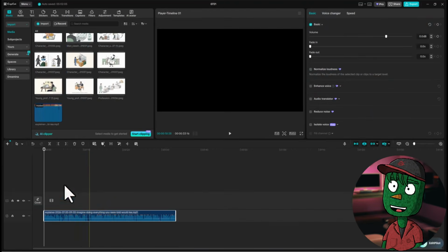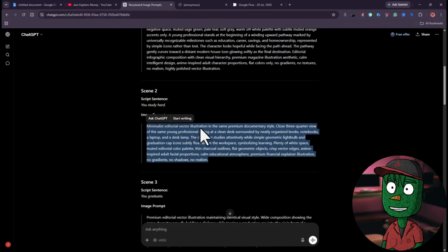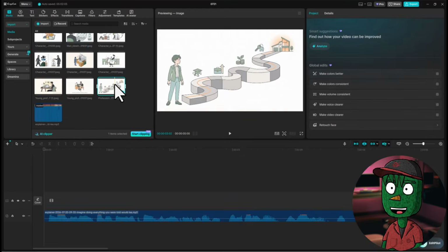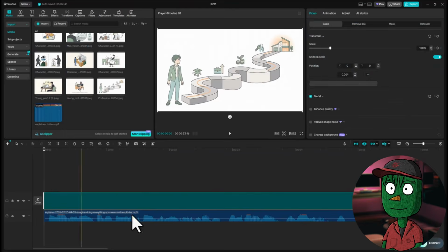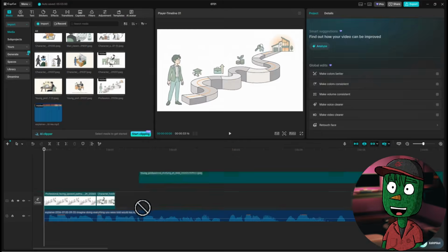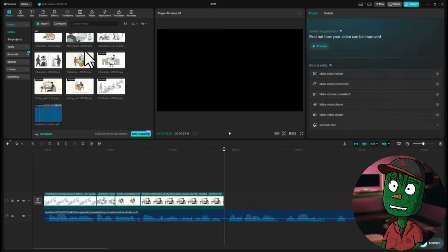Before you start adding your visuals, you need to go back to the ChatGPT prompt so you can understand where to place every image. As you can see here, Scene 1, script sentence, this is it, right? So we're going to be placing the first image from the beginning of this sentence to the end, and then we'll go back to Scene 2 and put it on. So we're going to arrange this accordingly. This is going to keep the video engaging, and your viewers are going to watch for longer.